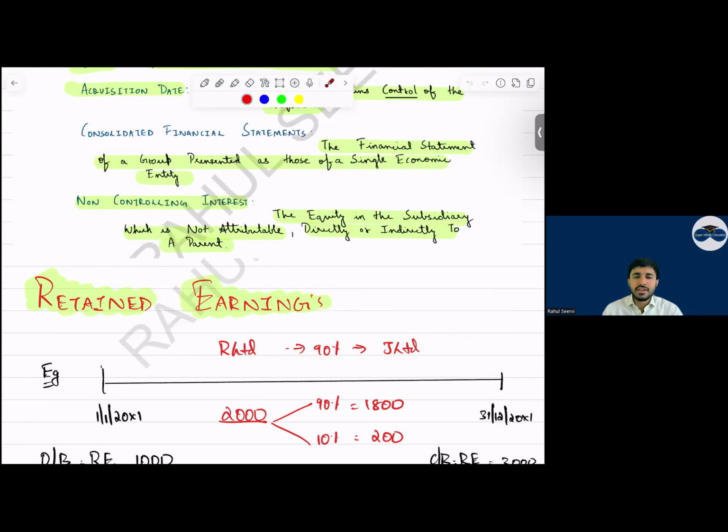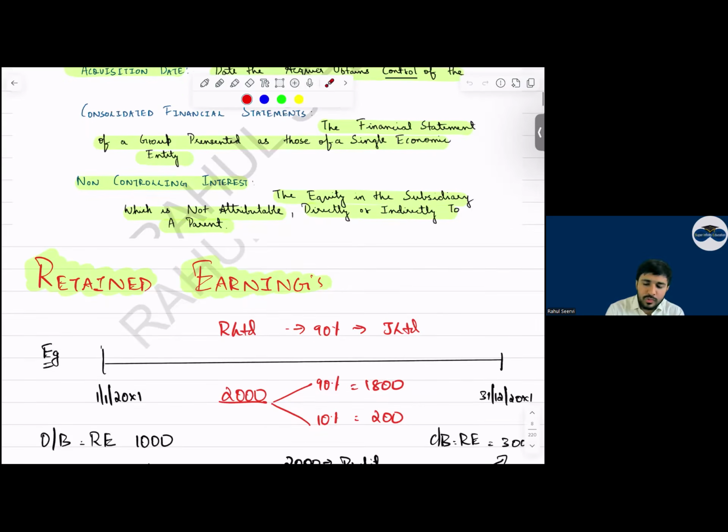Subsidiary company's retained earnings we see on the date of acquisition and at the reporting date. Why do we do this? To calculate what? Can I say to calculate post acquisition profits? Yes, sir. And this retained earning is as at the year end. It's not for the year, but yes, sir.